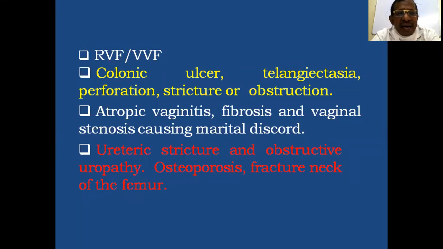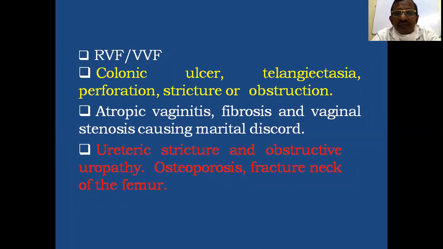Then there may be atrophic vaginitis, fibrosis, and vaginal stenosis causing marital discord. So in young patients, radiotherapy is usually not given, and surgery is the treatment of choice, because there is a chance of development of fibrosis and vaginal stenosis.